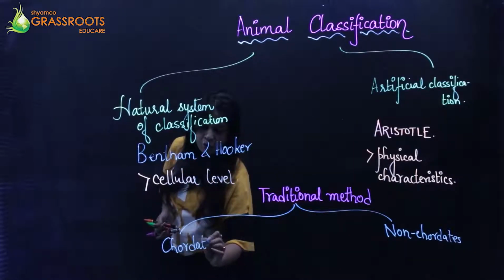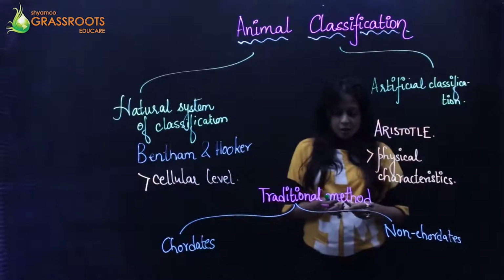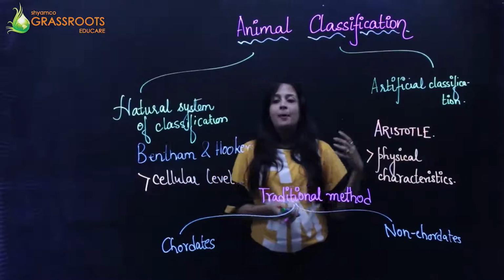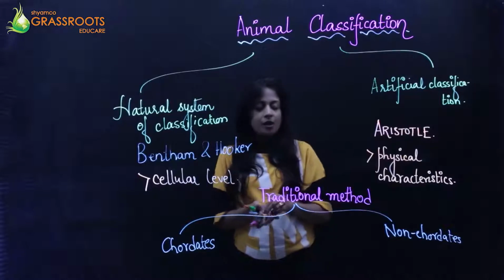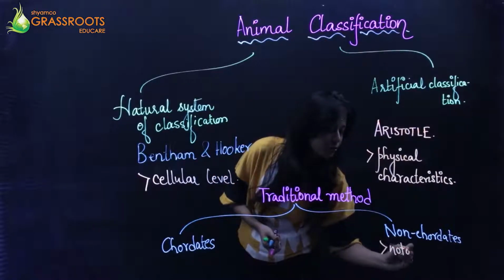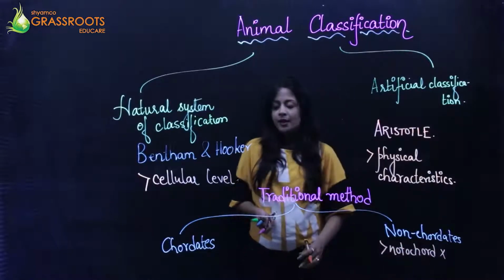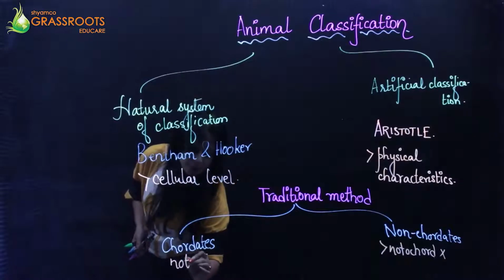Now, to make it simpler, the non-chordates don't have a particular notochord. This term is very, very important, the notochord. So in non-chordates the notochord is absent, but in chordates the notochord is present.